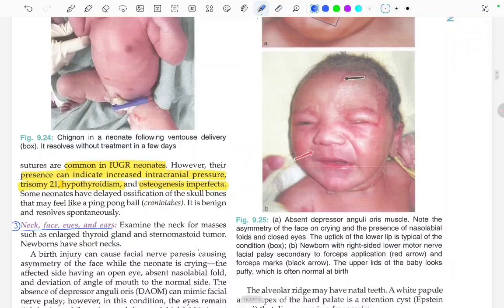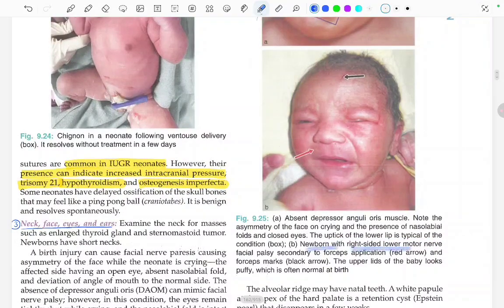In the B image, we can see newborn with the right-sided lower motor nerve facial palsy secondary to the forceps application in the red arrow and the forceps mark in the black arrow. The upper lids of the baby looks puffy, which is often normal at the birth. See, there is facial asymmetry along with the absence of the nasolabial fold.